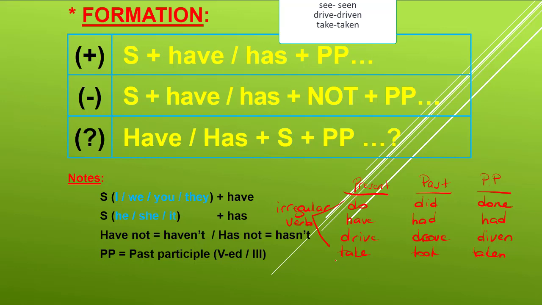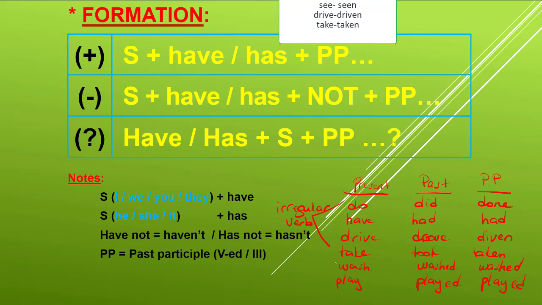And we have also regular verbs. We just add ed at the end of these verbs. For example, wash, washed, and washed again. For example, play, played, and played again.